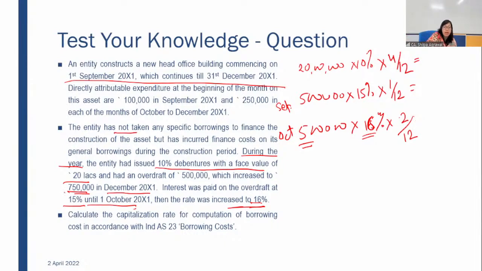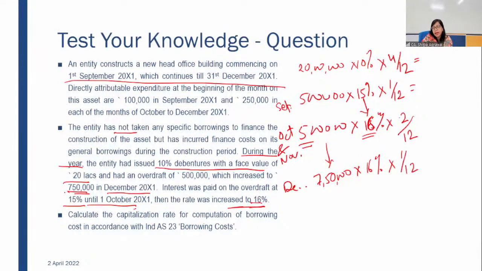In December, this amount changed to 7,50,000. Interest rate is the same, 16%, and the period will be only 1 by 12. Why? Because we have to calculate from 1st September to 31st December. So this is for the complete period.